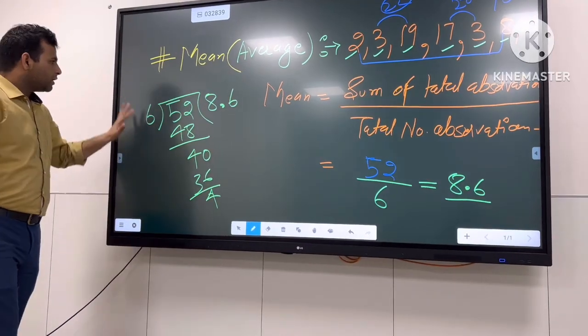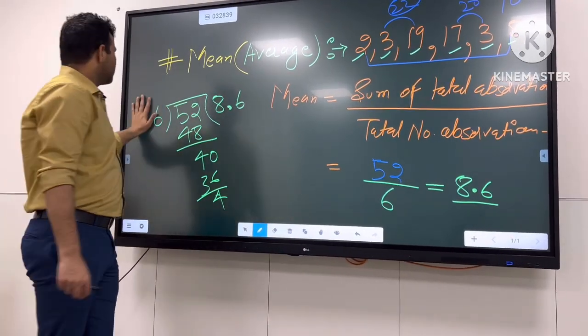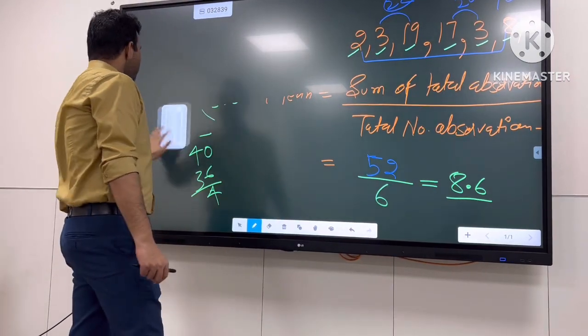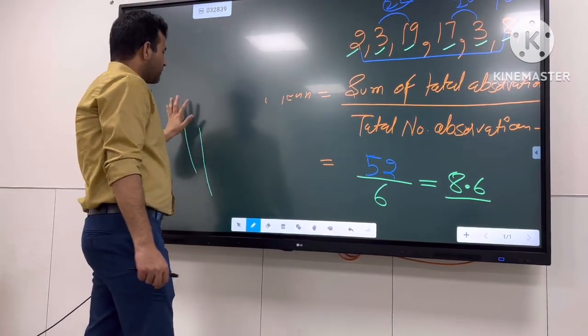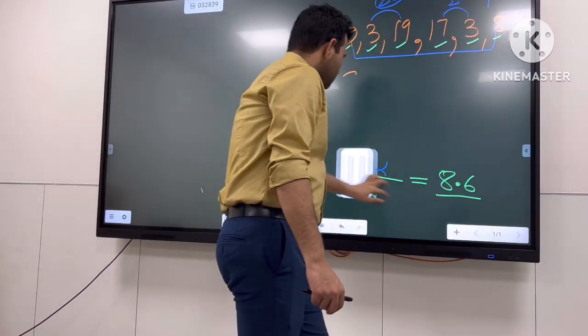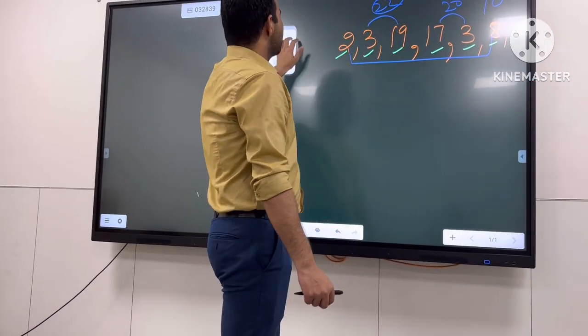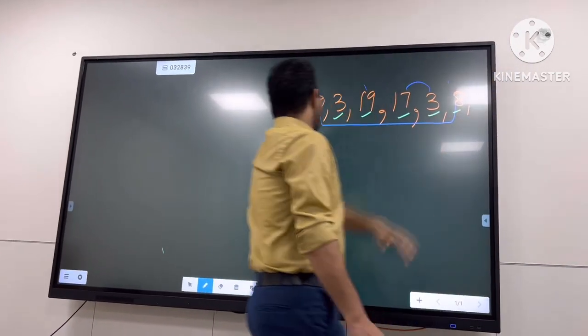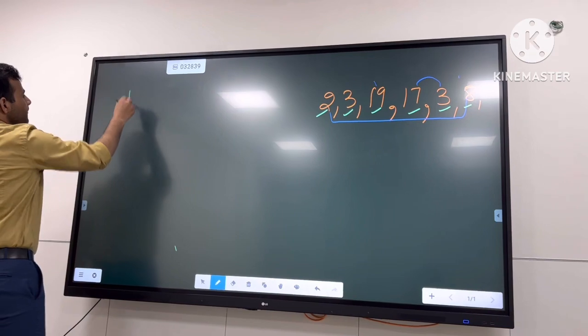Understood, guys? Now I'm going to remove it, but we will have the same data. Okay, now we will have the same data and we will find out the mode of that data. So now we have the same list of numbers, and now we are going to find out. Now guys, what is mode?